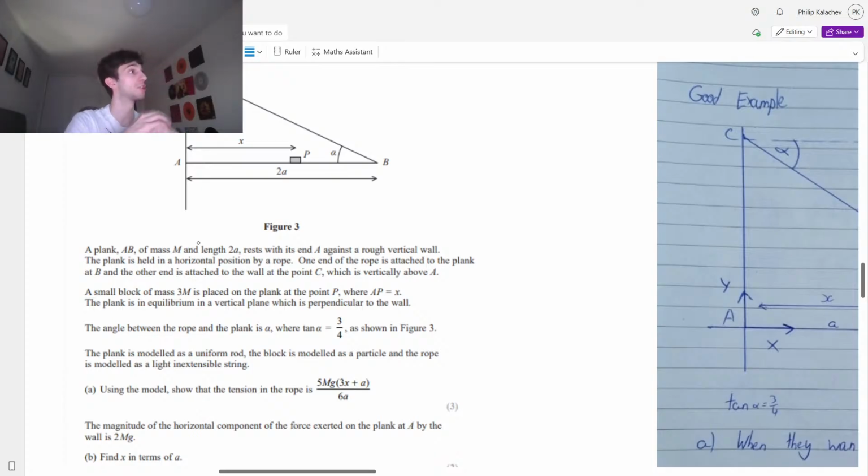If it's a hinge, yeah, hinge and rough wall. Because with a rough wall, you're going to need to prevent it from either falling or going upwards, either way. And if it's a hinge, the whole point of a hinge, I'm not trying to sound obvious here, I'm just trying to explain this carefully, is to make sure that we're not slipping down. It's fixing it in that position. I hope that makes sense, guys.